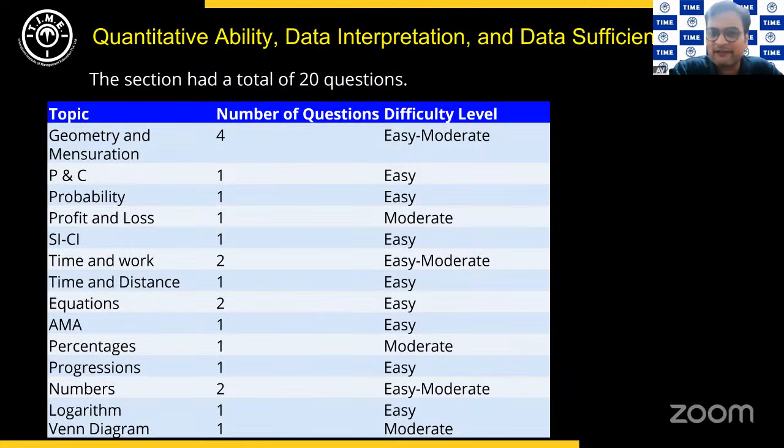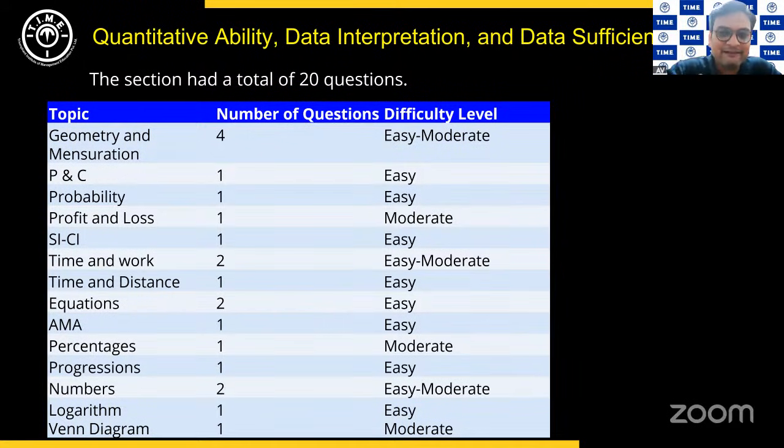So overall level of difficulty, we could place it somewhere around mostly easy. There were some aspects of the question that could go into the moderate level. Then moving on to the next area that we had, permutation and combination. A very direct question there also, and thus I'm putting it as easy.